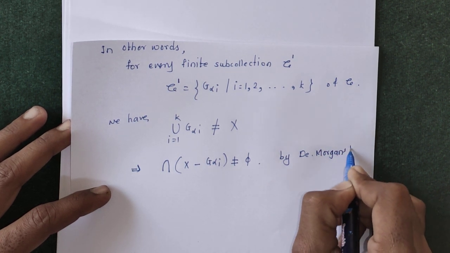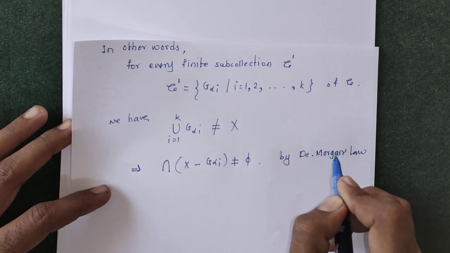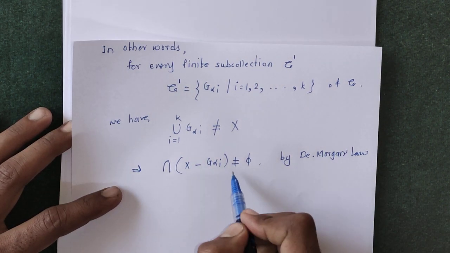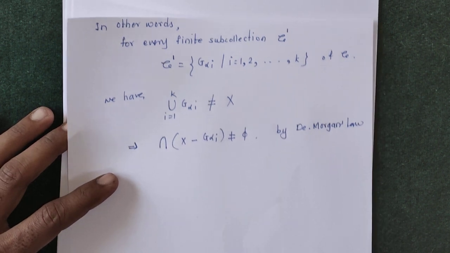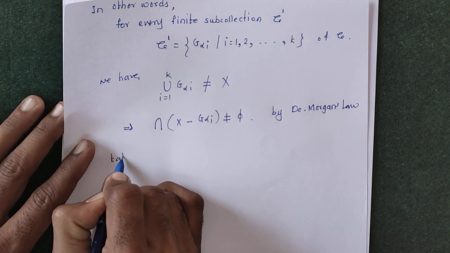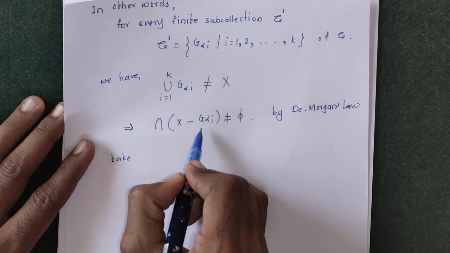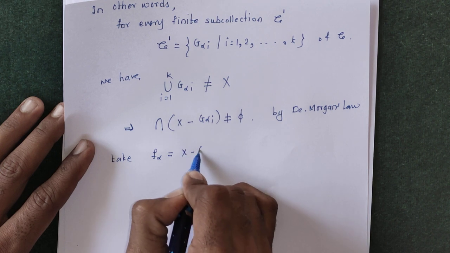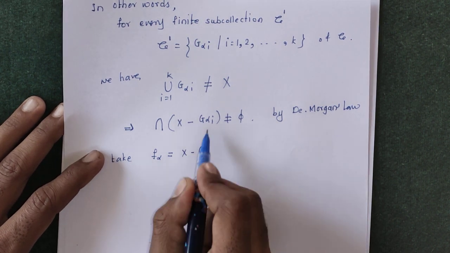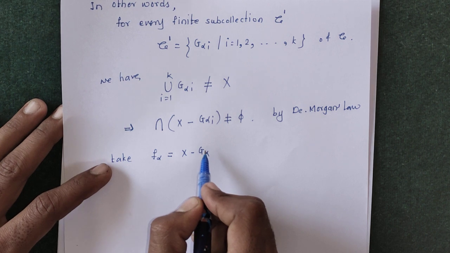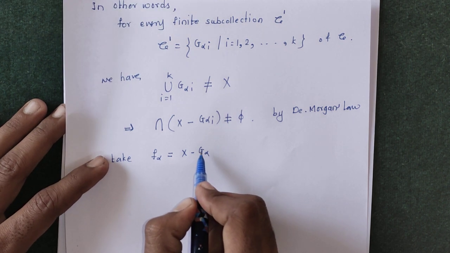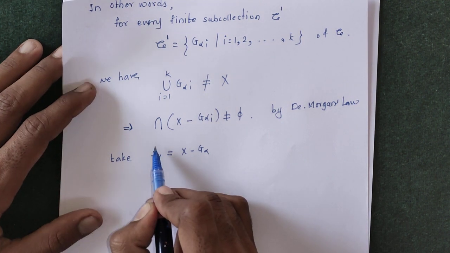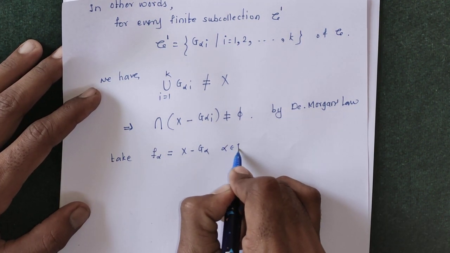By De Morgan's law, these laws we have seen in the 11th or 12th standard. Intersection of x minus G alpha I is not equal to phi. So just take x minus G alpha equal to, suppose, F alpha. G alpha all are open sets, so x minus G alpha will be a closed set. So this F alpha is a closed set.